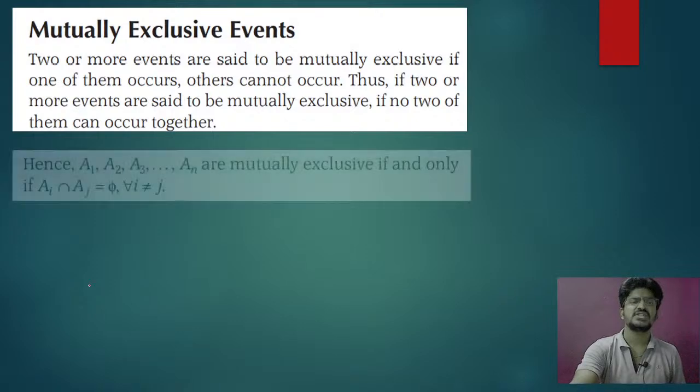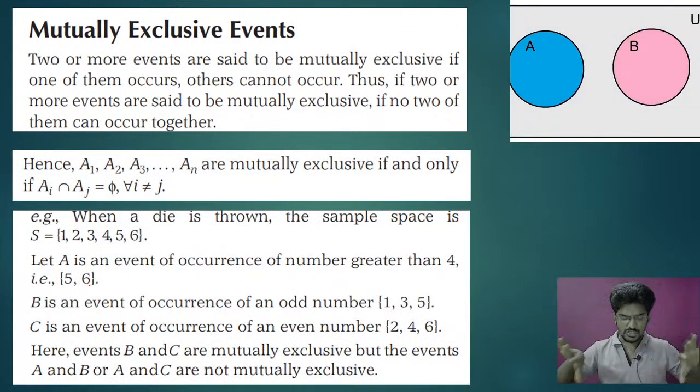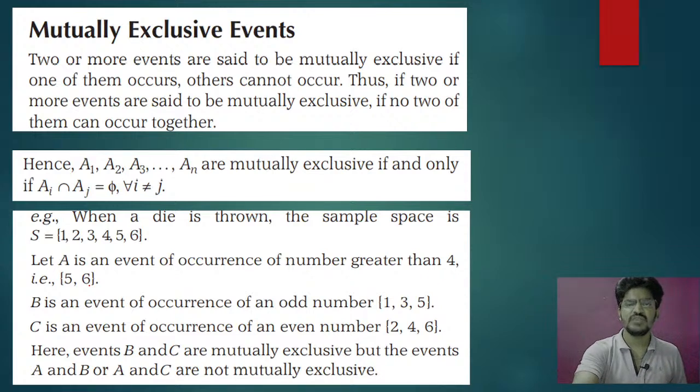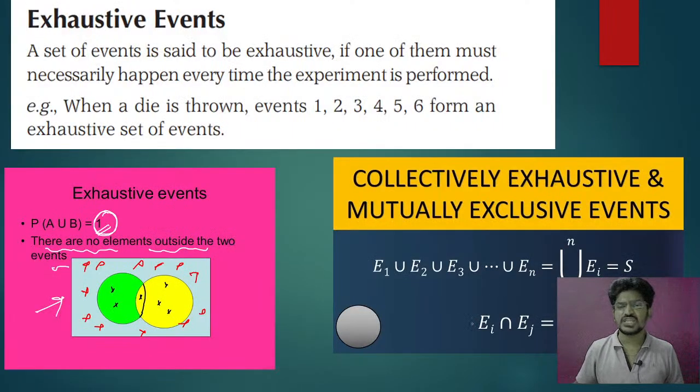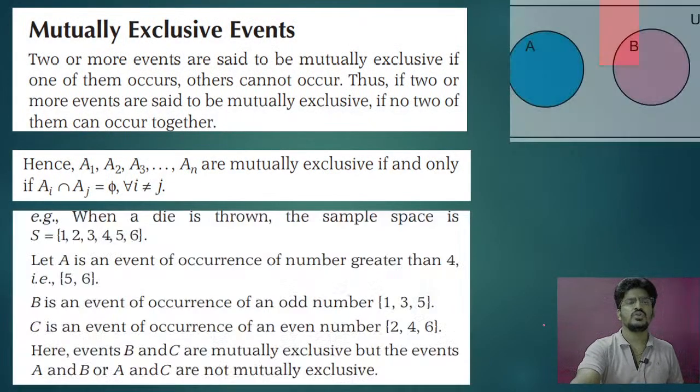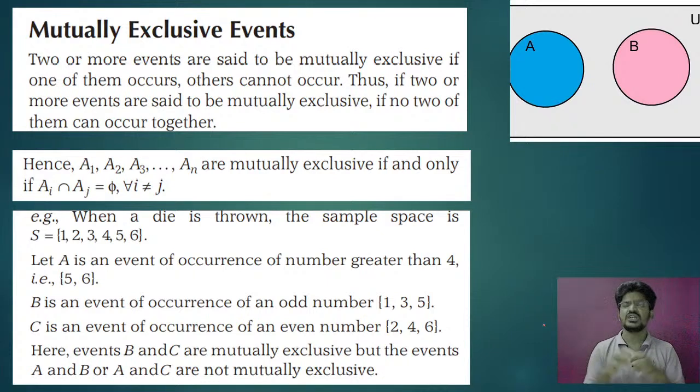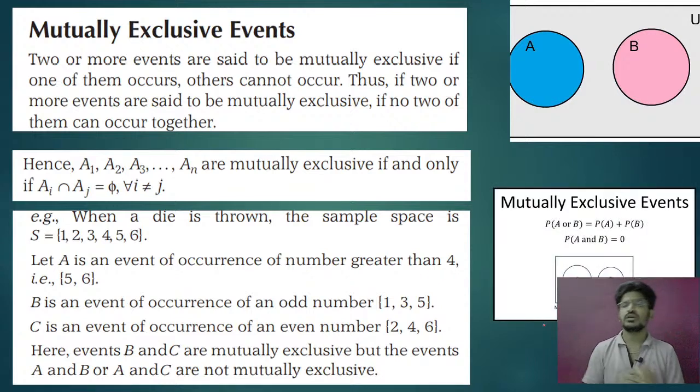Exclusive means you can just see two disjoint sets. Previously we have seen here the intersection must be empty. That is called exclusive. So if the intersection is empty, that means if two events are disjoint, we say that those things are mutually exclusive. Clear? You can also see mutually exclusive means the disjoint events are called mutually exclusive. Are you getting my point?